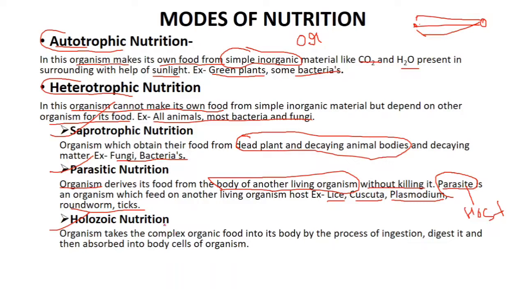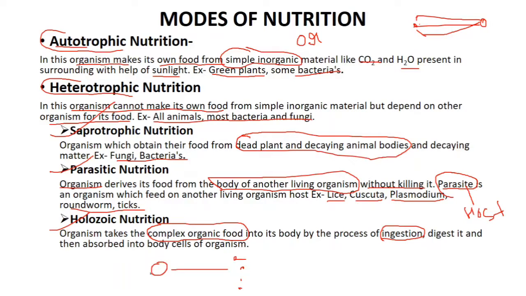What is holozoic nutrition? In this type of nutrition an organism takes complex organic food into its body by ingestion, then the food is digested, then it is absorbed and assimilated. So the organism takes complex food, and this complex food is broken down by the digestive system into small simple food.